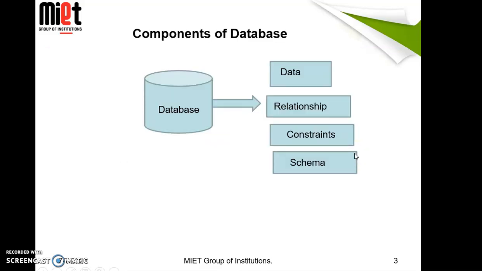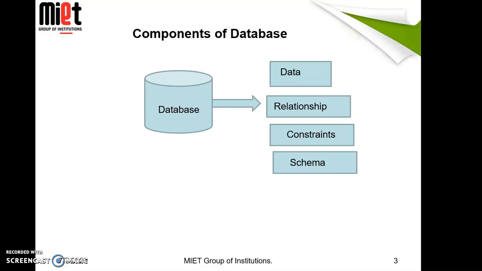First of all, you should know what the database components are. There are 4 components of a database. One is data, second is relationship, third is constraints, and fourth is schema. I have already told you what data is. Data can exist in a variety of forms. It can be a number, text, bits, bytes, audio, or video. Relationship represents a correspondence between various data elements.